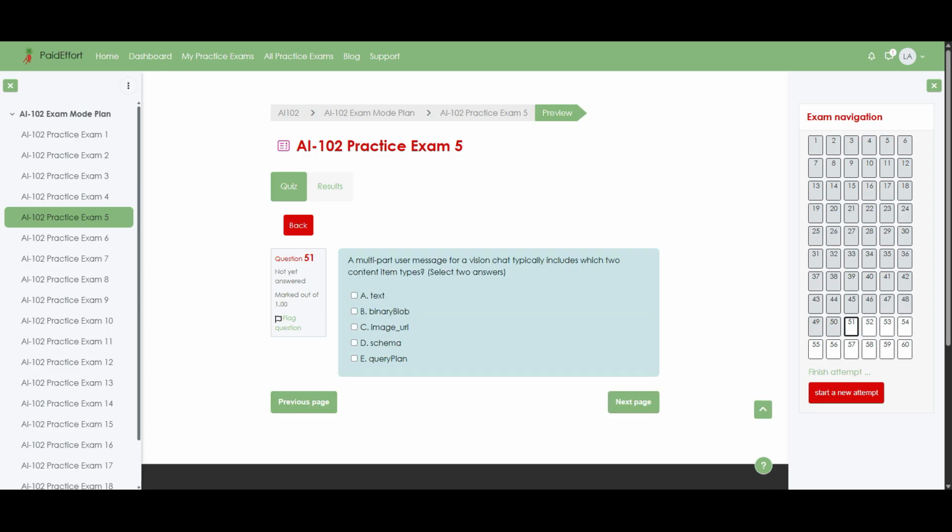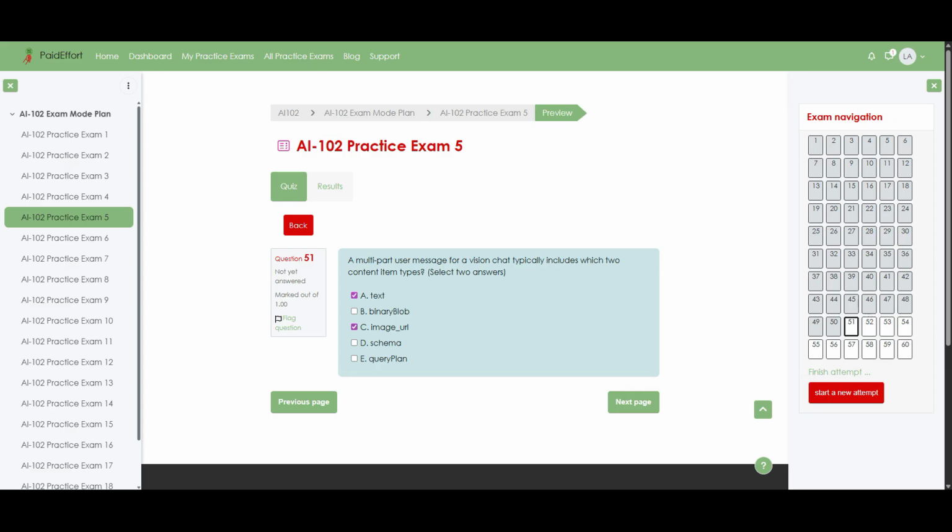Question 51. A multi-part user message for a vision chat typically includes which two content item types? Select two answers. Option A, text. Option B, binary blob. Option C, image URL. Option D, schema. Option E, query plan. The correct answers are option A, text, and option C, image URL.